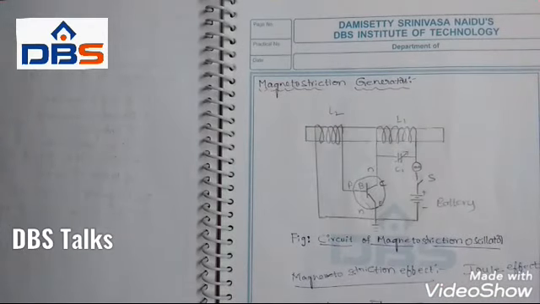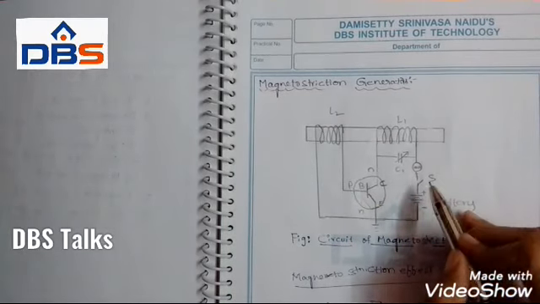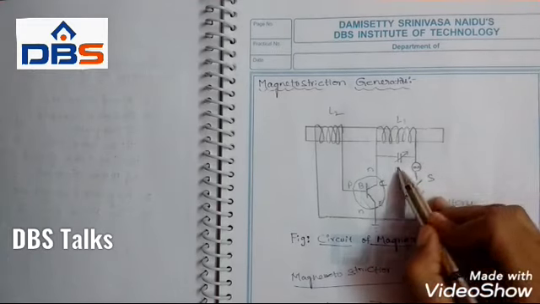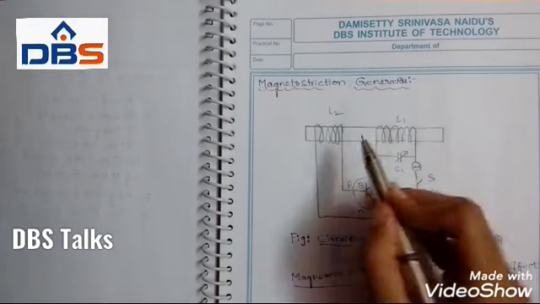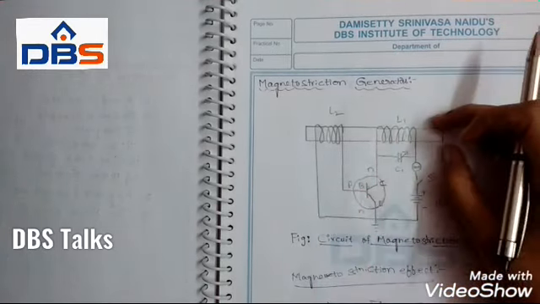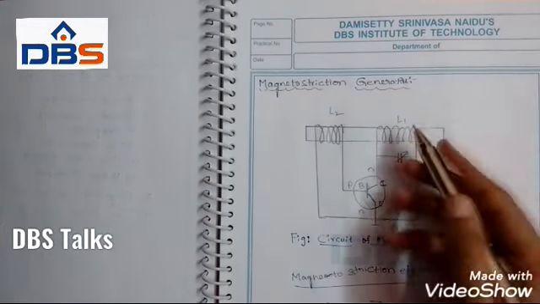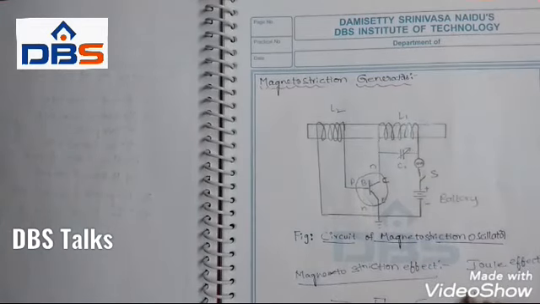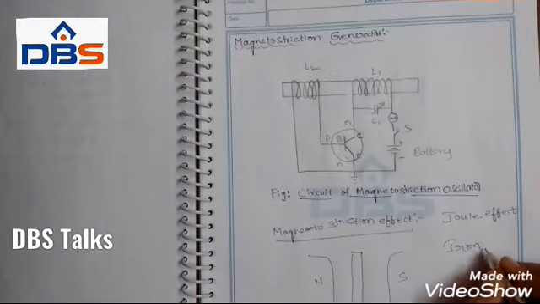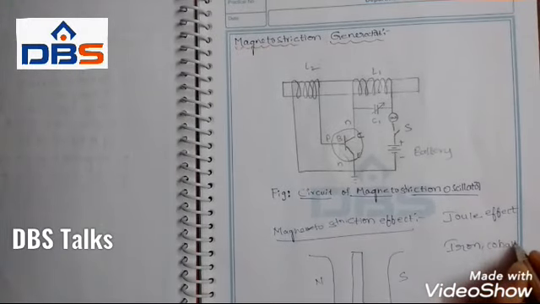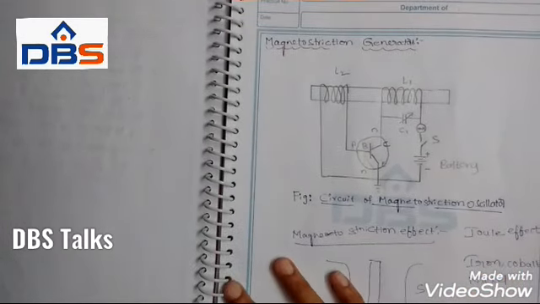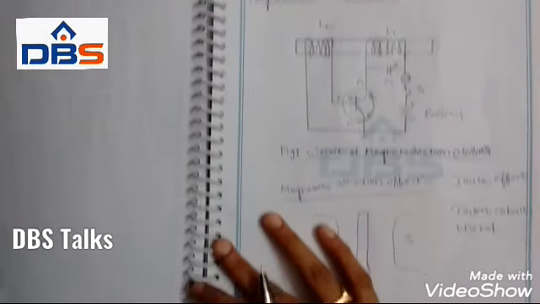Here we have a transistor, a battery, a switch, an ammeter, a capacitor, and 2 inductors, and a ferromagnetic rod which is made up of iron, cobalt or nickel. First I will give you a quick review of an oscillator.